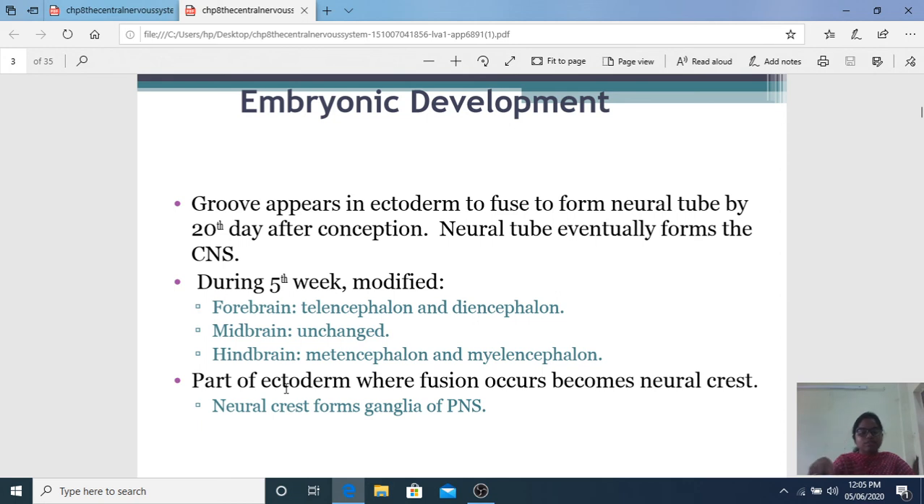Part of the ectoderm which fuses becomes the neural tube, the notochord, and the neural crest. This is the notochord. Beside the notochord there are neural crest cells. From the notochord region you develop your brain. From the neural crest cells you develop the ganglia of the peripheral nervous system.